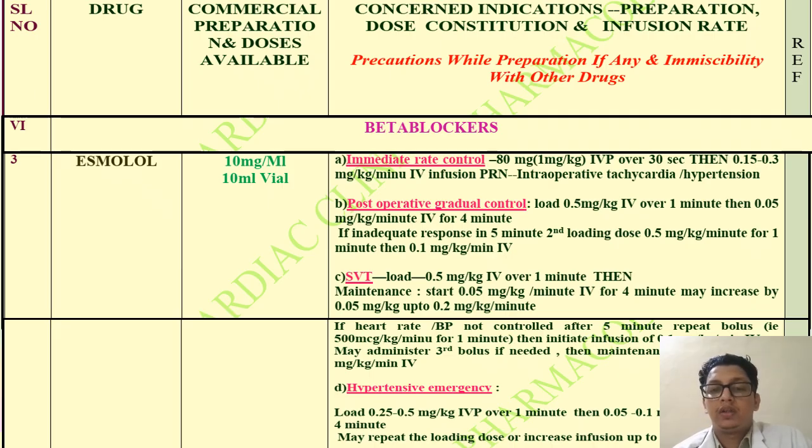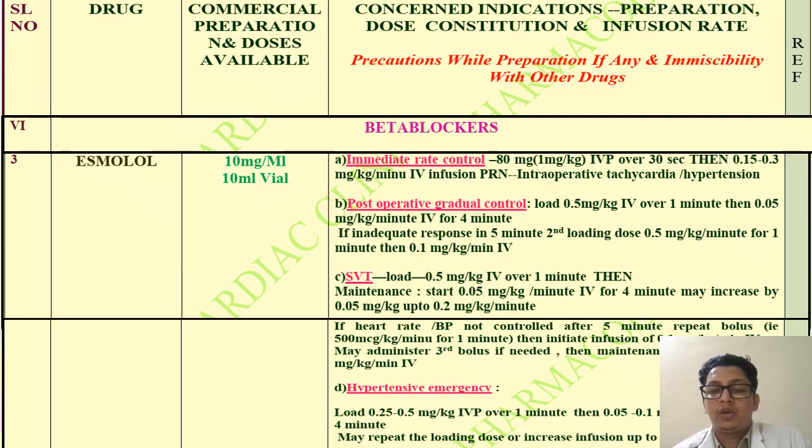SVT loading dose is 0.5 milligram per kilogram IV over 1 minute, then maintenance as 0.05 milligram per kilogram per minute IV for 4 minutes, may increase by 0.05 milligram per kilogram up to 0.2 milligram per kilogram per minute. If heart rate and BP are not controlled after 5 minutes, repeat the bolus dose of 500 microgram per kilogram for 1 minute and initiate the infusion. And the third bolus dose if needed.